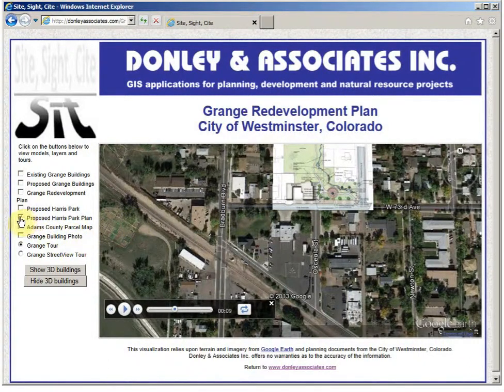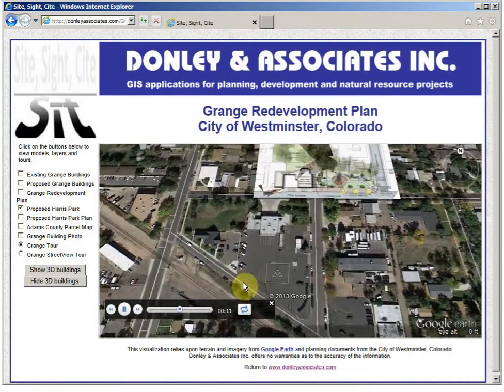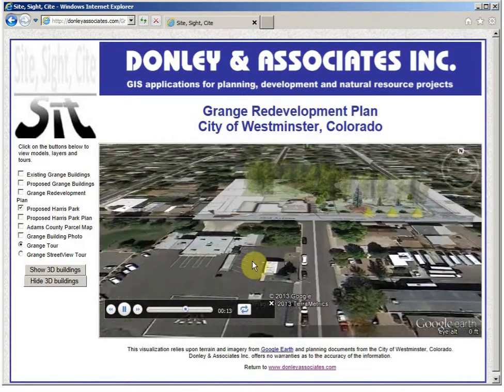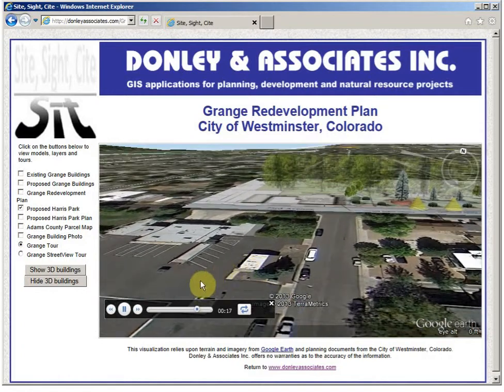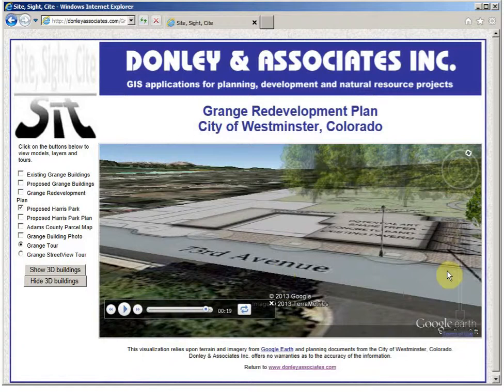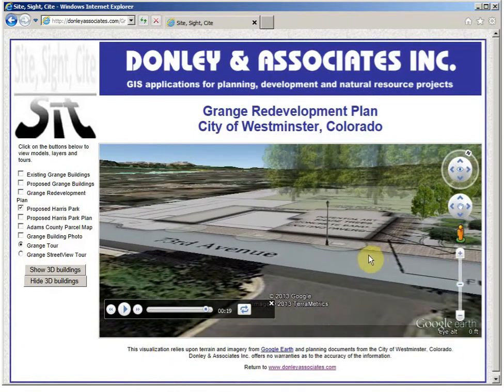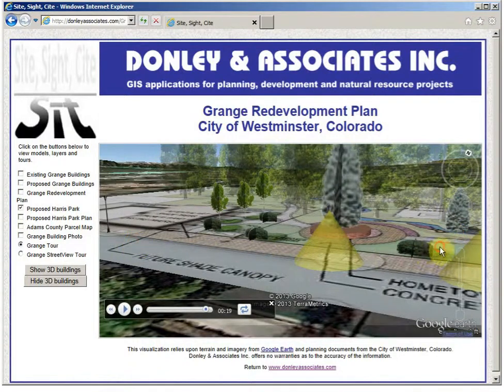Let's turn that park plan off and let's look at it in 3D. So we can launch that 3D viewer again. It'll come back in as a tour. And when it gets close, I'm going to pause that. And now I'm going to use that left mouse button again and pan just a little bit so I can see what the future park would look like.